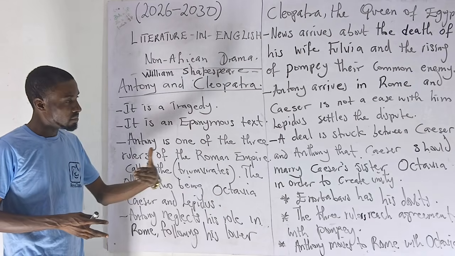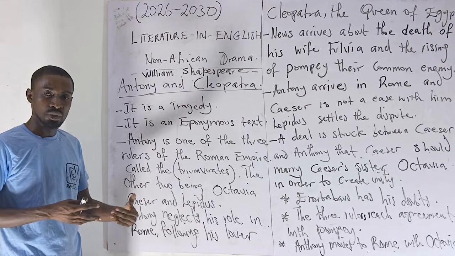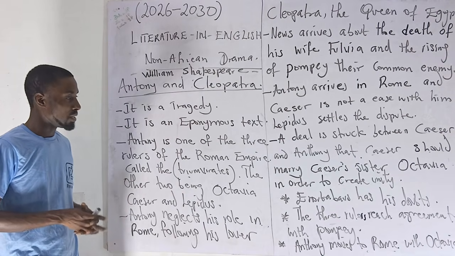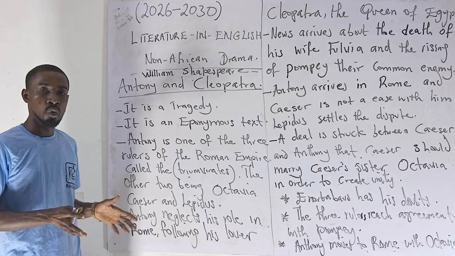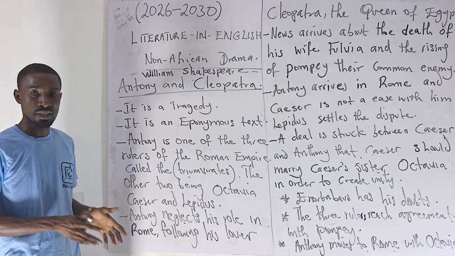Okay, and that is where the tragedy ends, and then the title comes to play: Antony and Cleopatra, their tragic end. That is that. So in our next video, we'll look at the themes and we'll also look at the characters and characterization.